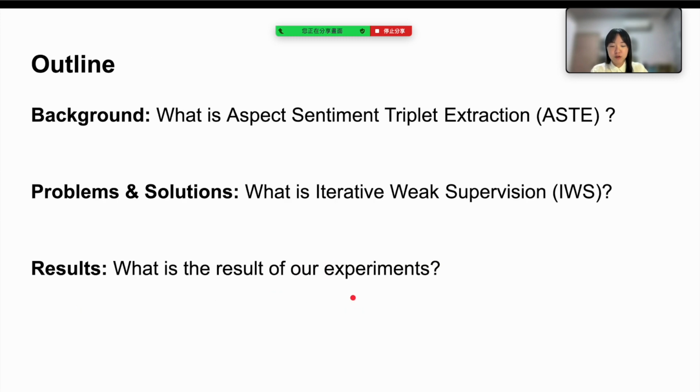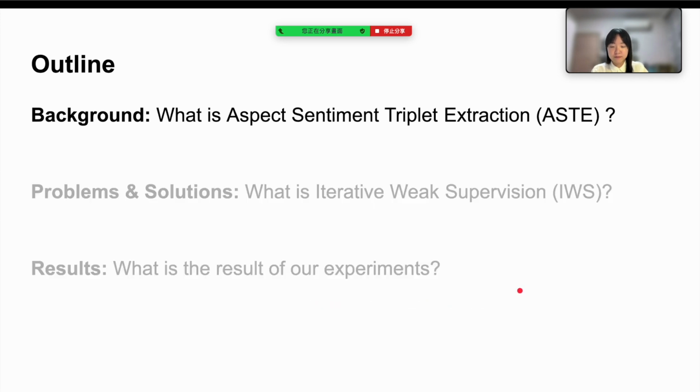My presentation will answer three questions. What is aspect sentiment triplet extraction? It is a very important question since this is about our main task. Next question, what is iterative weak supervision? I will introduce the problems and our proposed solutions in this part. Finally, I will share our experiment results, demonstrating the effectiveness of our approaches.